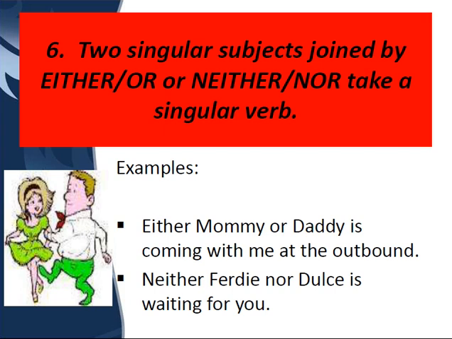Now two singular subjects joined by either-or, neither-nor, take a singular verb. So if "either" and "or" are joined by two singular subjects, like "either mommy or daddy is coming with me at the outbound." Now mommy is singular and daddy is also singular. So that is why we are using "is" here. With either-or and neither-nor and singular subjects, we are going to use a singular verb.